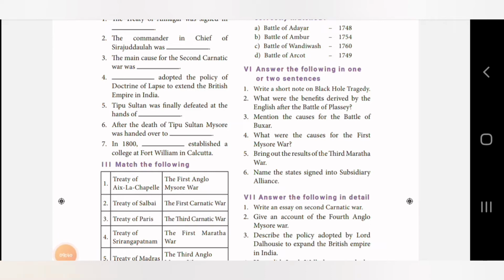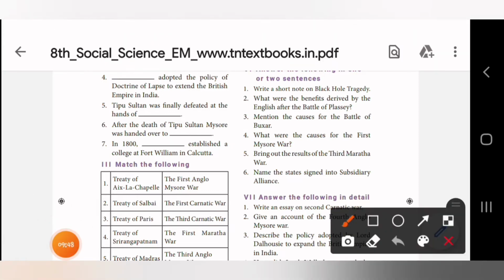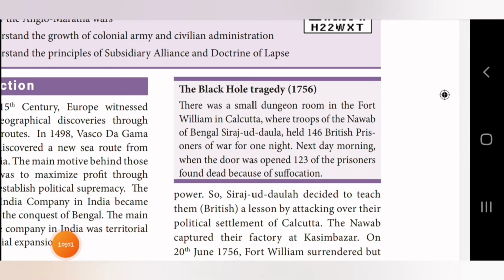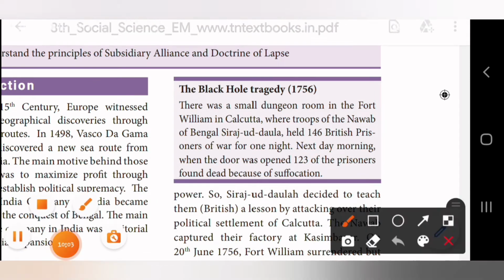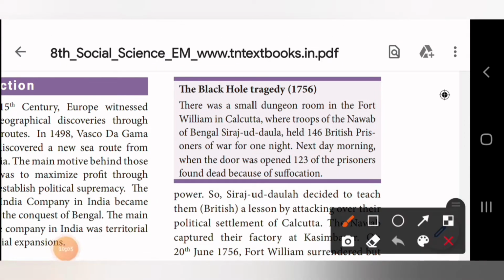So now we shall start history second lesson short answers from trade to territories. Okay. So Roman letter 6. So first one, the first question. Write a short note on black hole tragedy. The answer is in page number 11. Now we shall go to page number 11. So this is the first short answer. Black hole tragedy, we have a box here. Starting from here till here, we have the short answer.